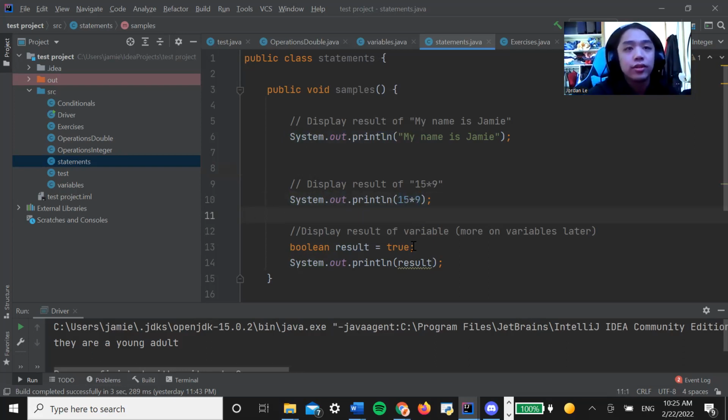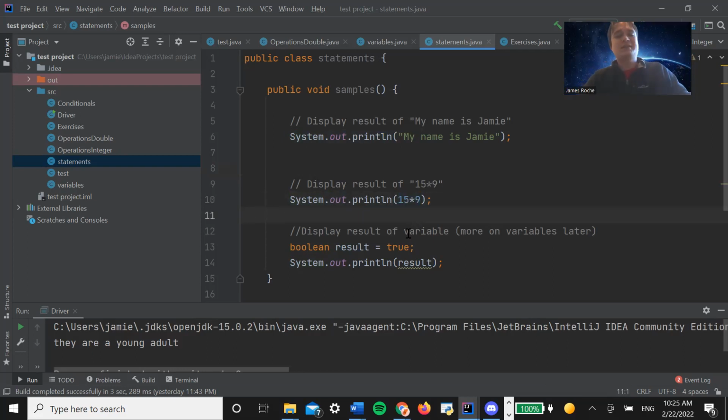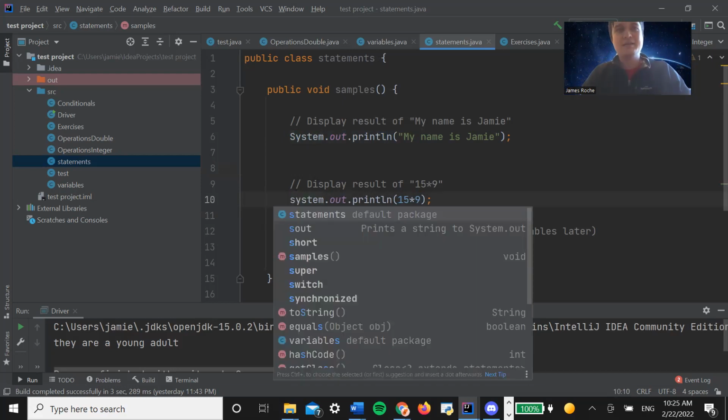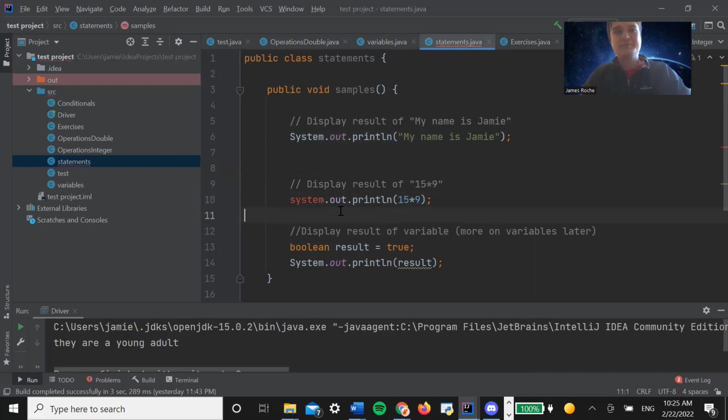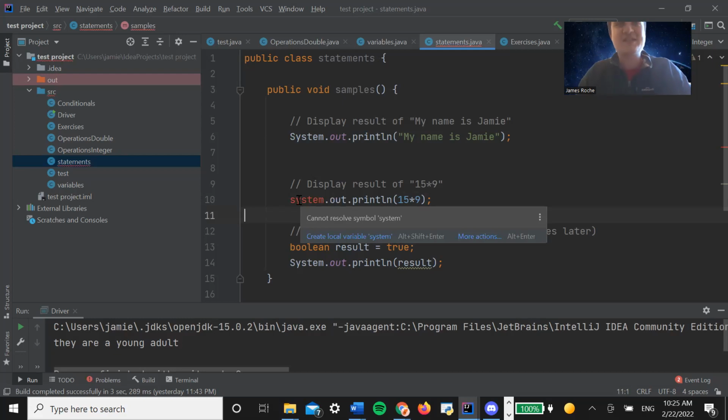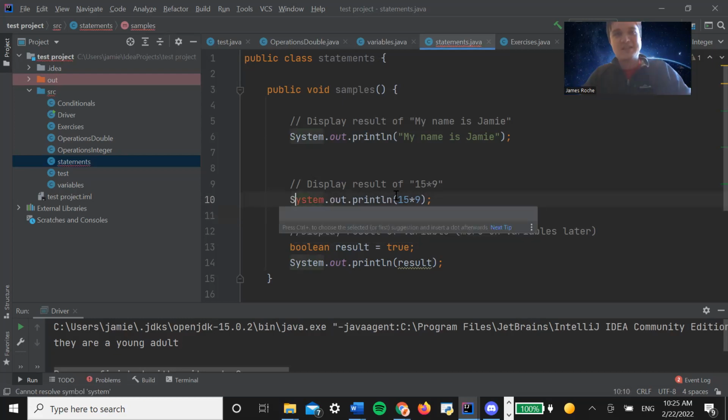Java is case sensitive. Yes, it is. Sorry, I was just answering a question. So from that question, yes, the Java stuff is actually case sensitive. So for example, if I put a capital S here, this should actually be an error. You can see here, cannot resolve symbol system. So it is case sensitive. Be careful with that.